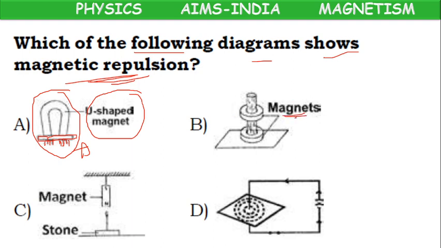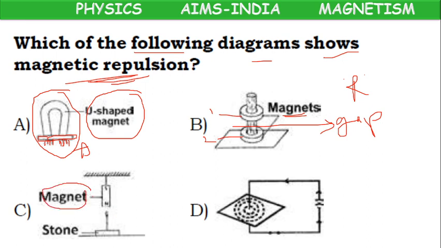Here magnets are there. First magnet, second magnet, but there is some gap between them. So they are not attracting. If they attract, they should combine with each other. They cannot maintain a gap. So this is an example of repulsion. Here what?